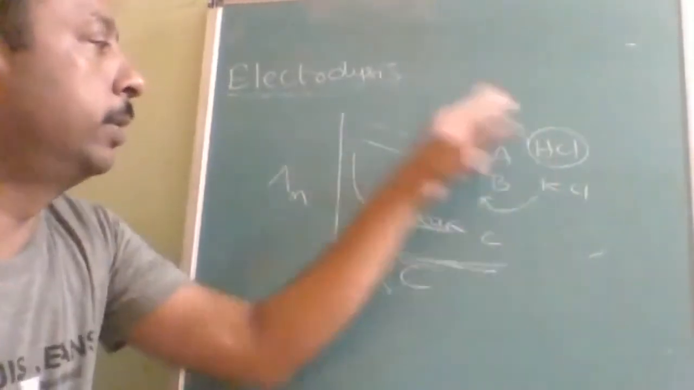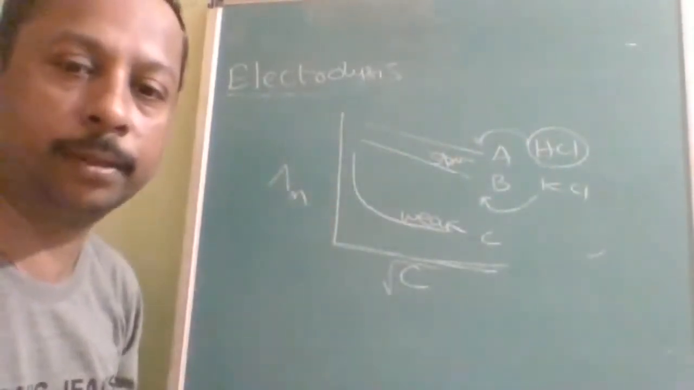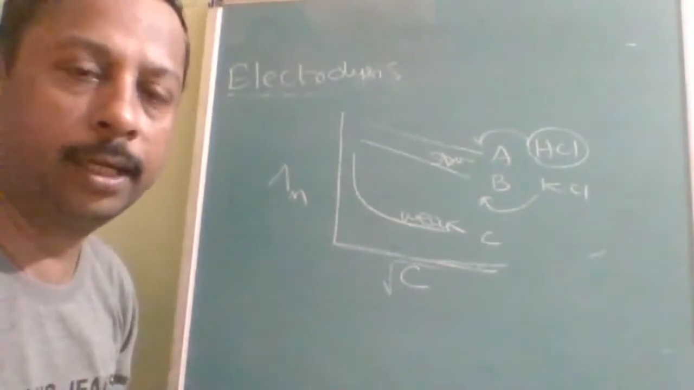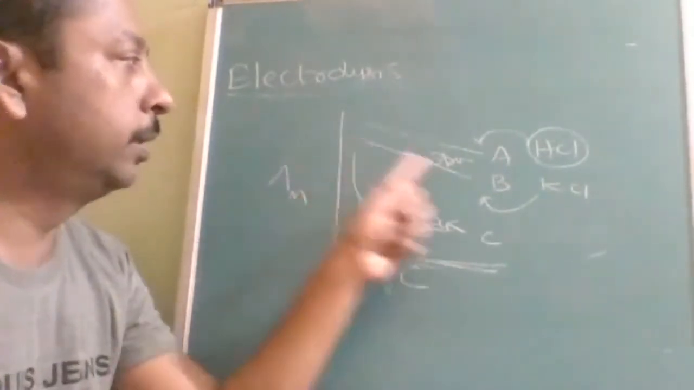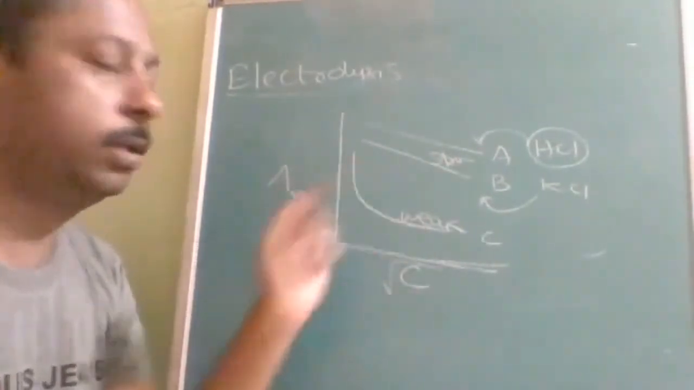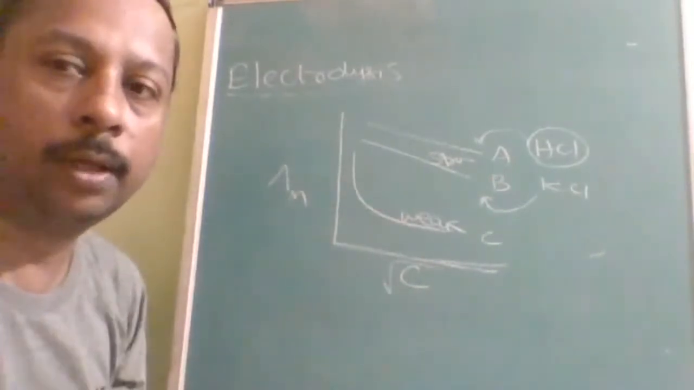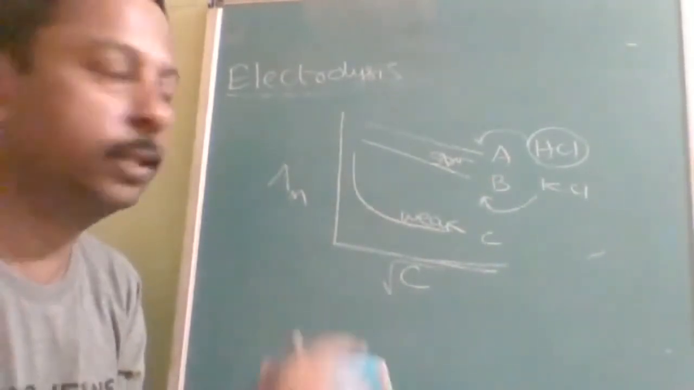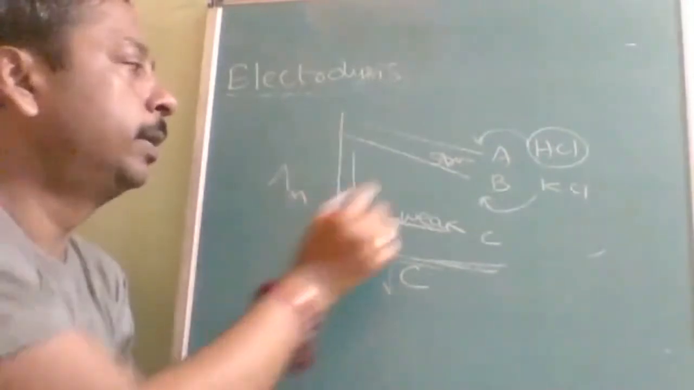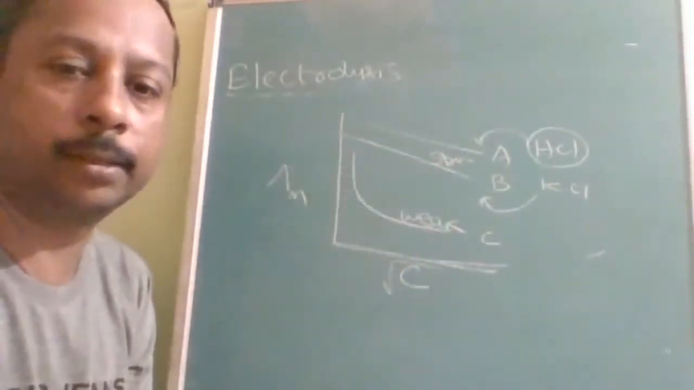So based on this also questions will be coming. And if it is a straight line, then you can convert it into y equals mx plus c. So this intercept will be c, the slope will be m.